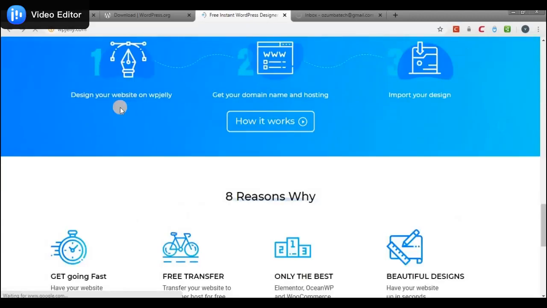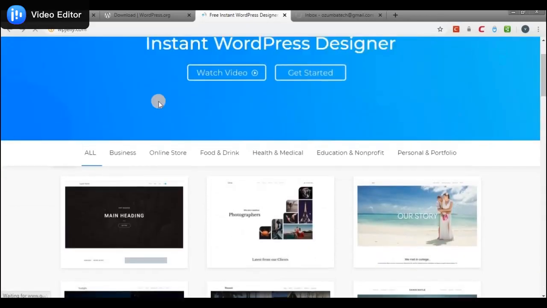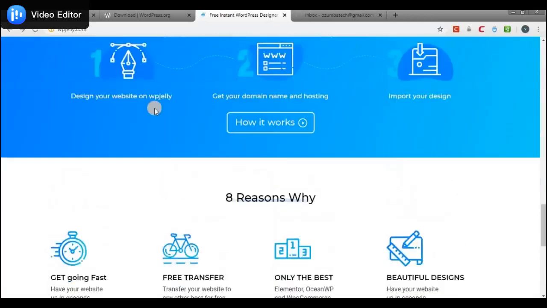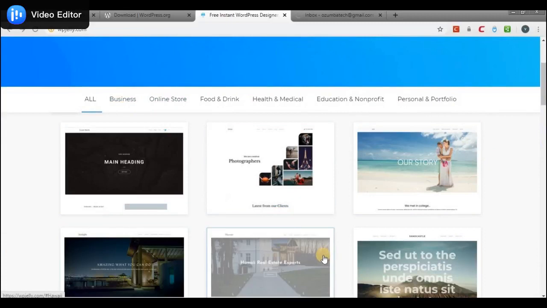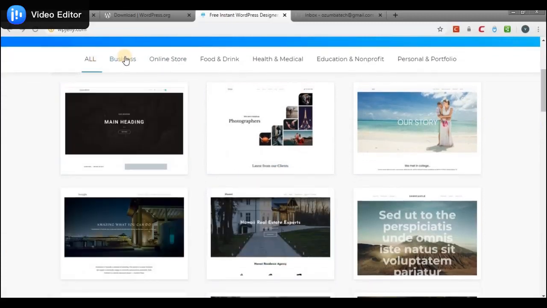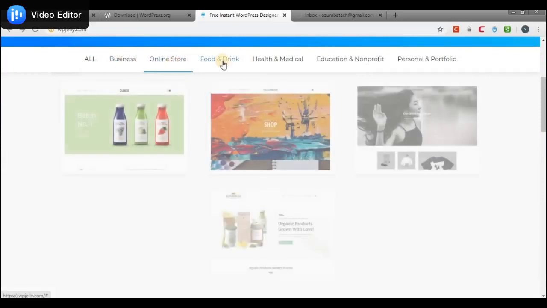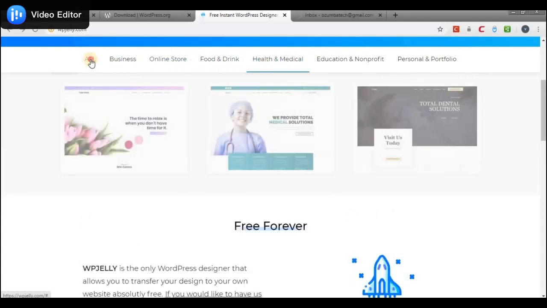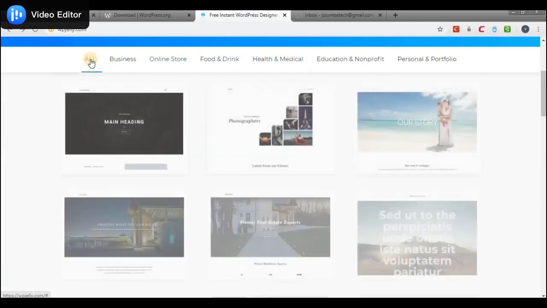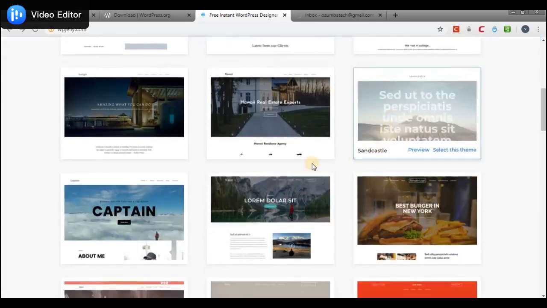Okay, now rather than clicking on get started, once you come to wpjelly.com, you notice that once you scroll down, you see a lot of templates here. We have business inclined, we have online store, we have food and drinks, we have health and medical. Then you could just go to all and select any template. And if you look at it, you find out that there are amazing templates here. You could choose anyone to design your website.